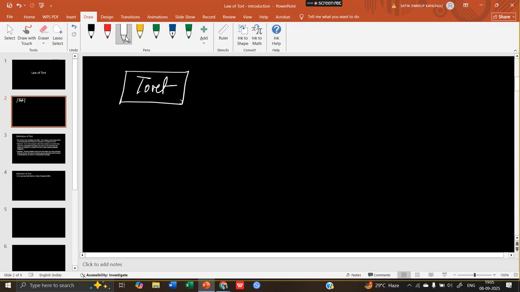So what does that word mean? Because when we hear the terminology "tort", it is kind of unfamiliar to all the law students. So what does it mean by tort? Basically, this is a word which is not originally an English word. This word is derived from a Latin terminology, that is tort.